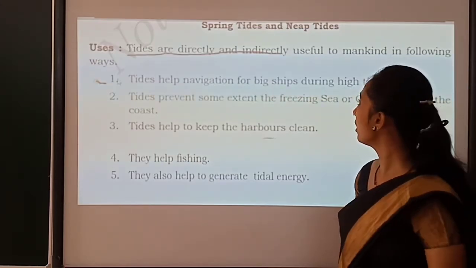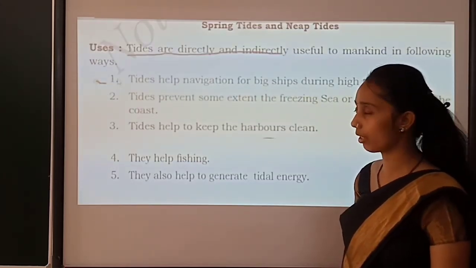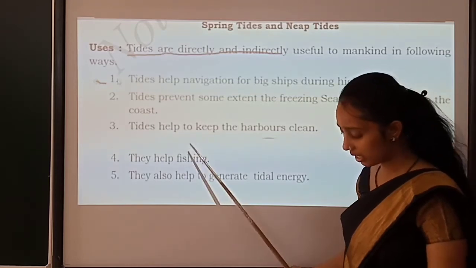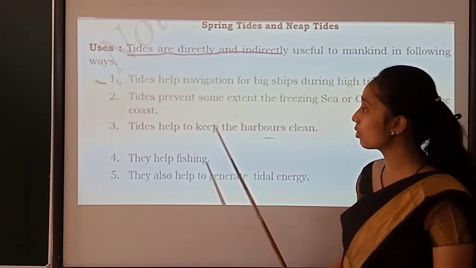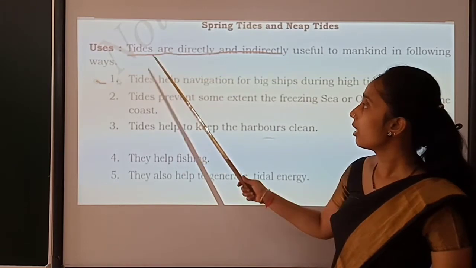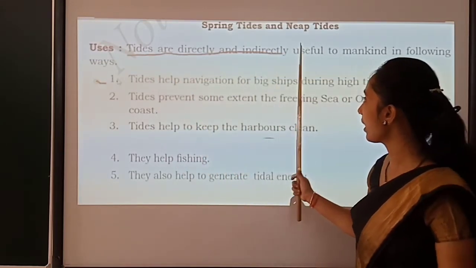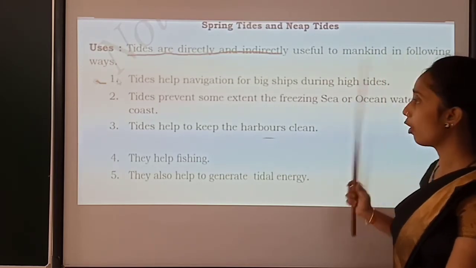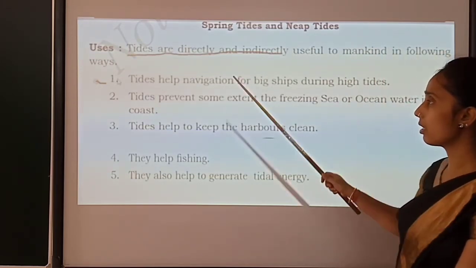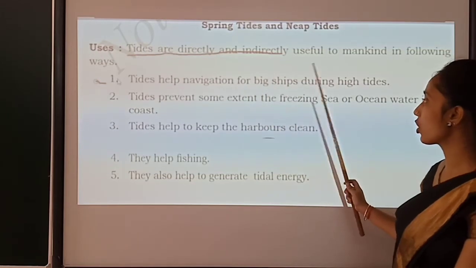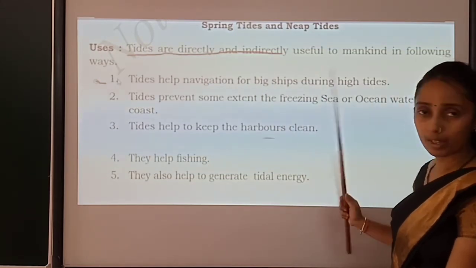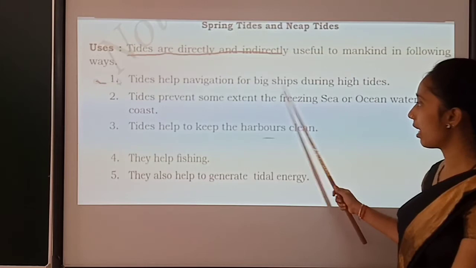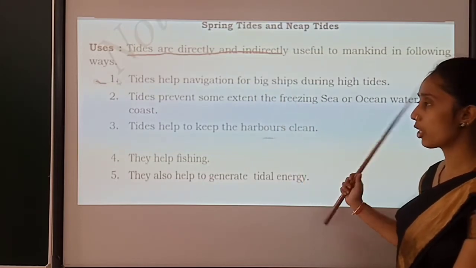Then, what are the uses of these tides? Okay, see, this will come for 3 marks. What are the uses of these tides? See, tides are directly and indirectly useful to mankind in the following ways. Tide helps us for the navigation of a big ship during the high tide. Is it clear? High tide will help for the navigation of a big ship.